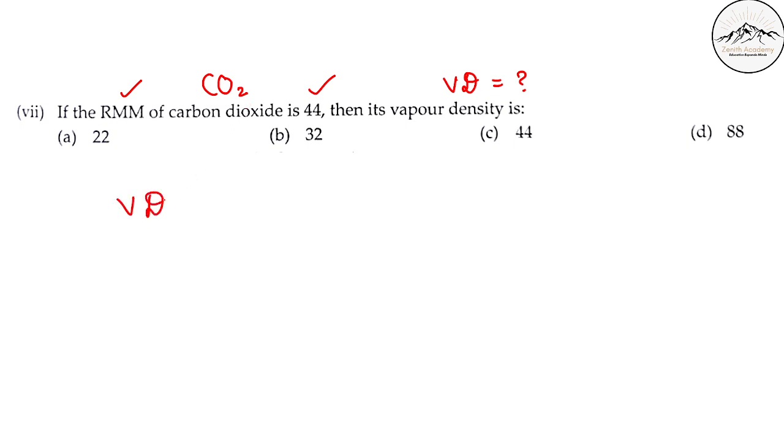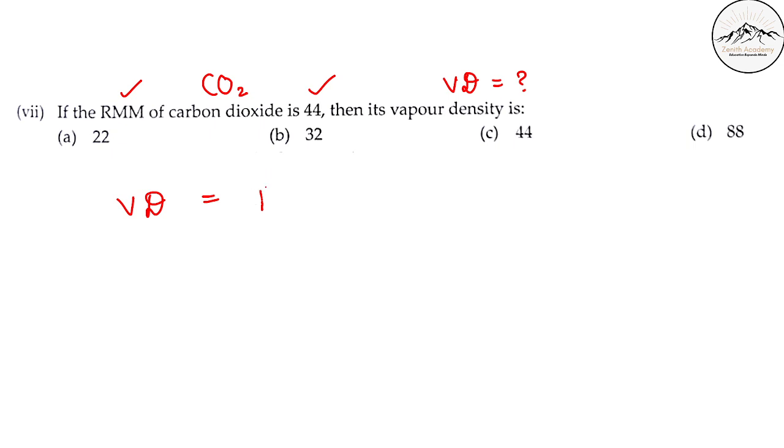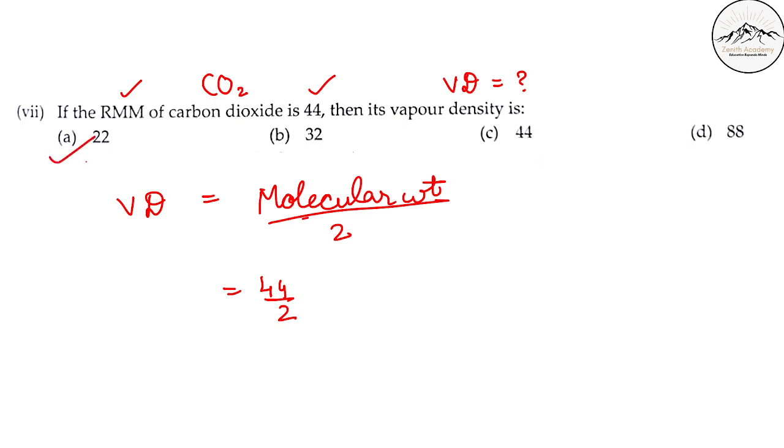We all know vapor density is molecular weight divided by 2. Hence the vapor density of carbon dioxide is 44 divided by 2, which is equal to 22.